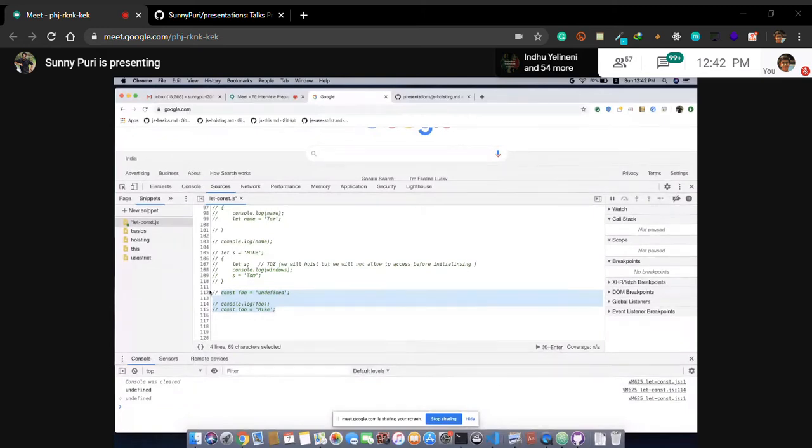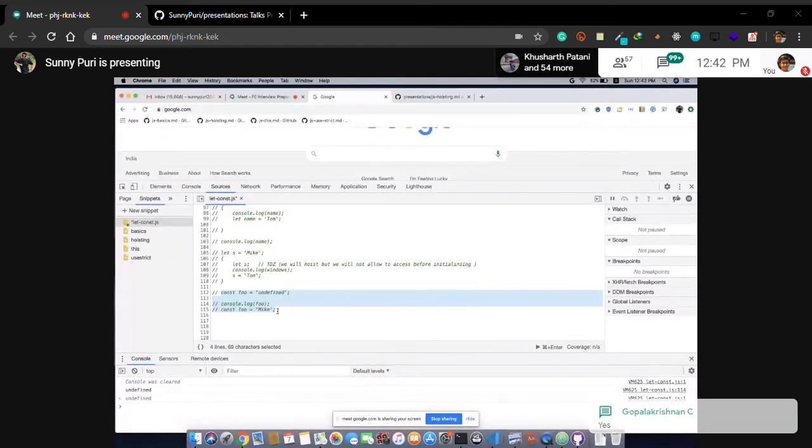So if someone asks you in an interview, let's say you are going for an interview, and the interviewers are not aware of these concepts, TDZ, right? If you are a fresher or if you have 2 years of experience, if you are going to a service based company, don't try to give this answer, like it will get hoisted, but it will be in the TDZ and it will give you an error.